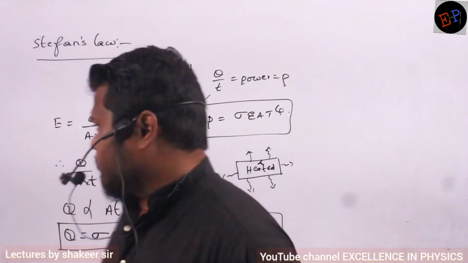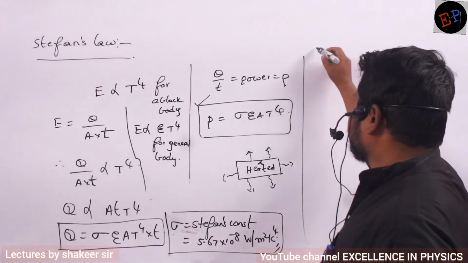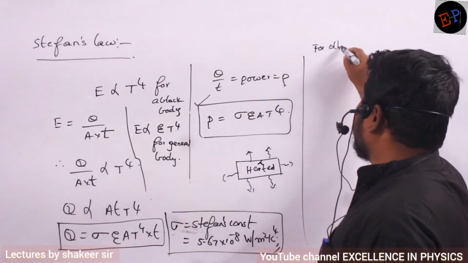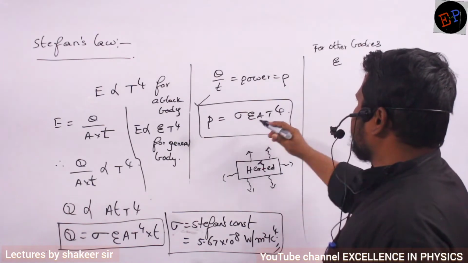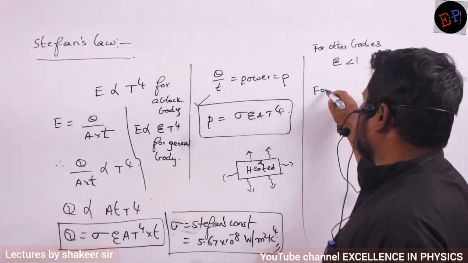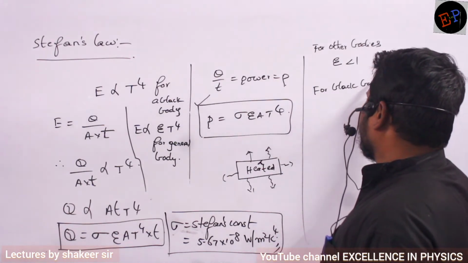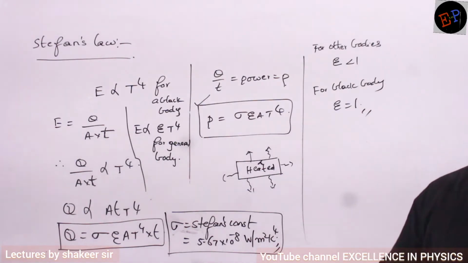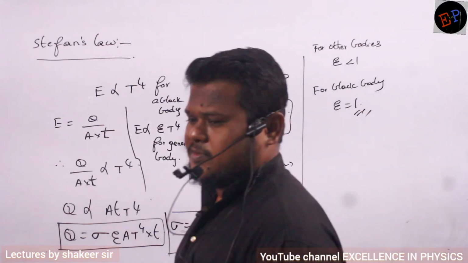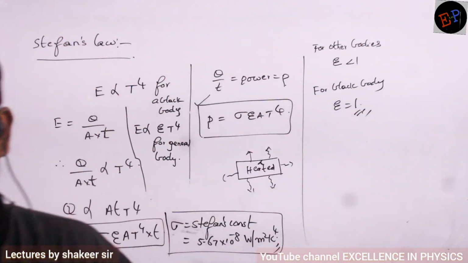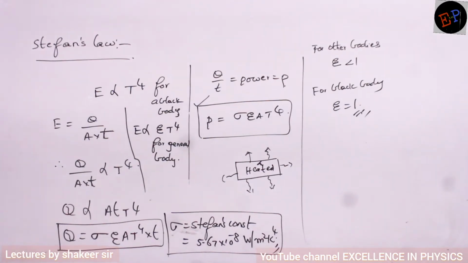For other bodies emissivity is less than 1, but for a black body emissivity is equal to 1. So if the question says perfectly black body, you have to understand immediately that emissivity is 1 and do the calculation.